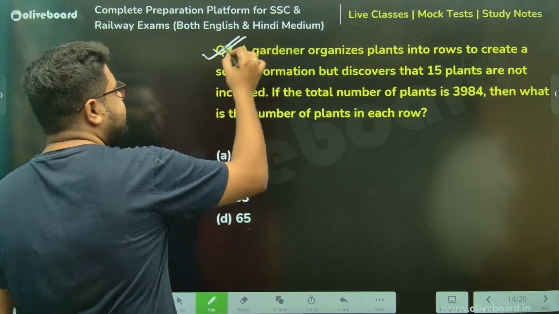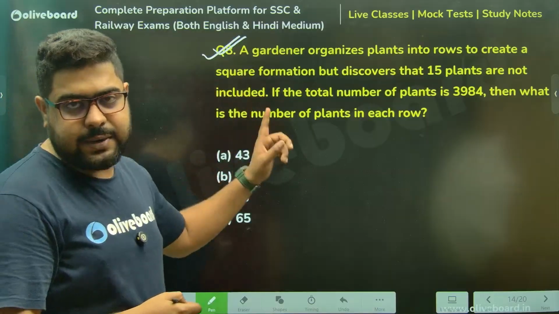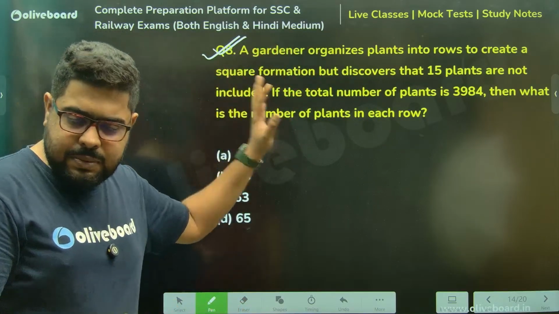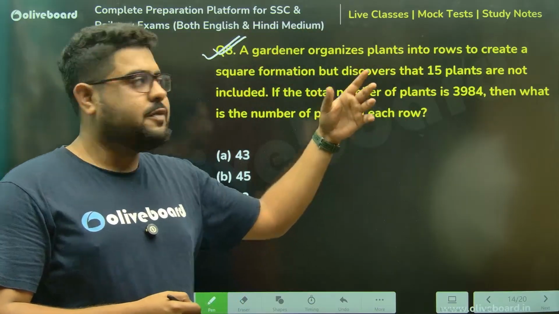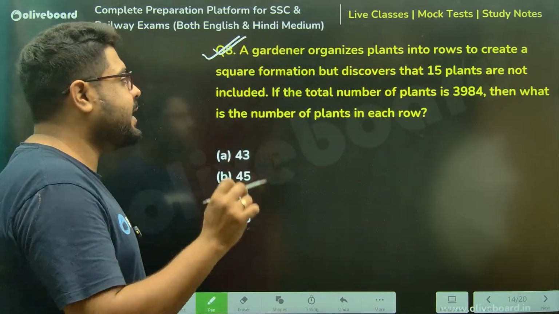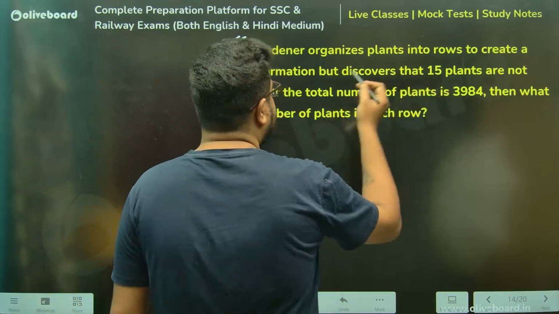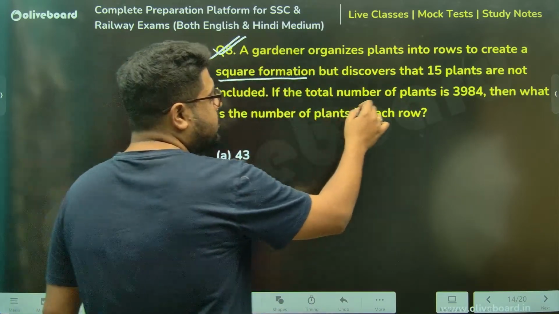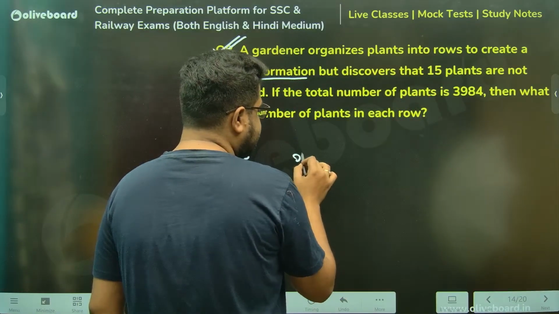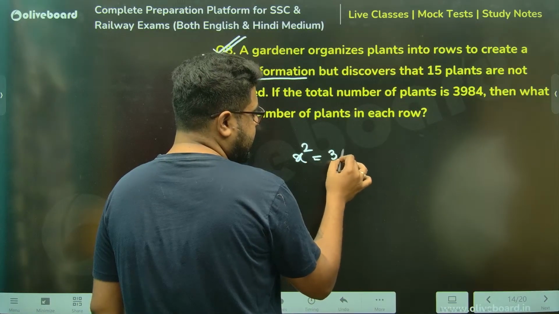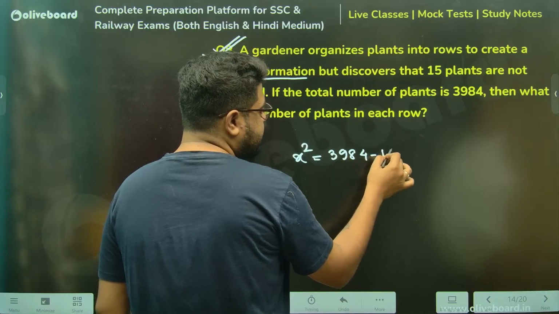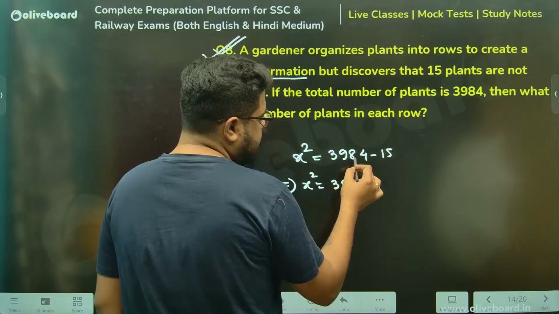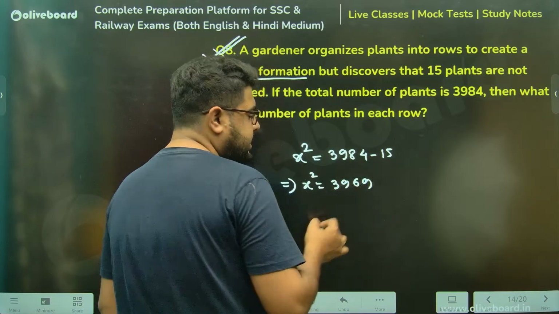Again, you see, very similar to one question that we had already done. This is actually from this year only, from another shift. They've just changed the values and a little bit of the language. 15 plants are not included in the square formation. Now, the total number is this. So I can say x square will be 3984 minus 15, which is 3969.